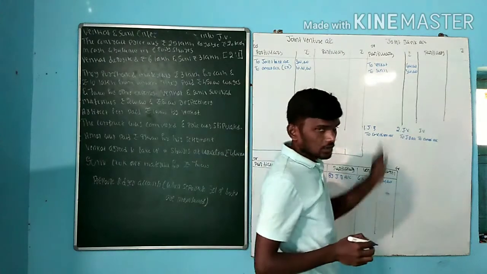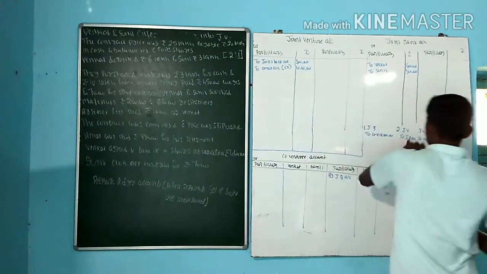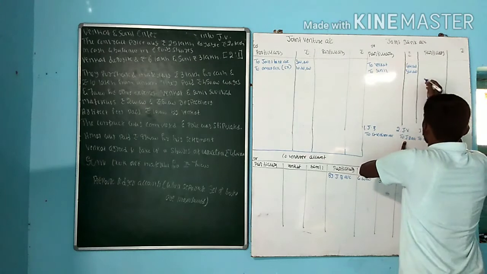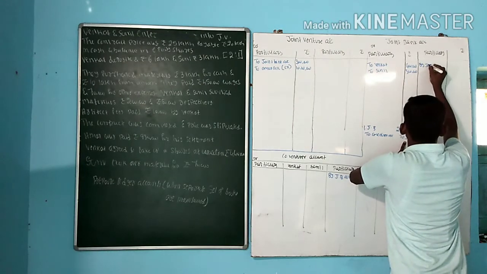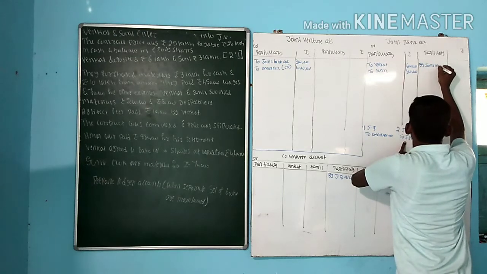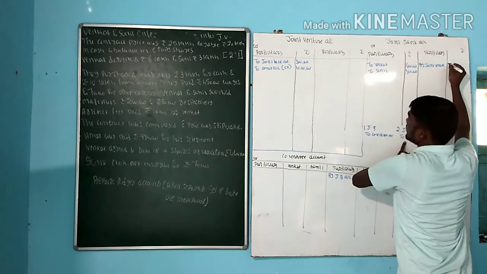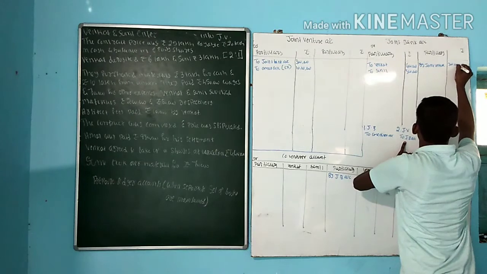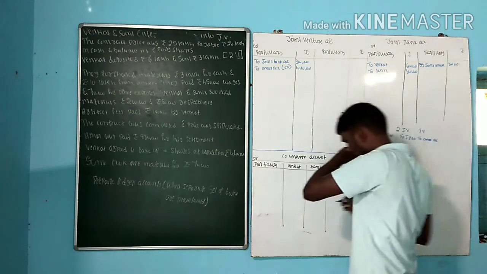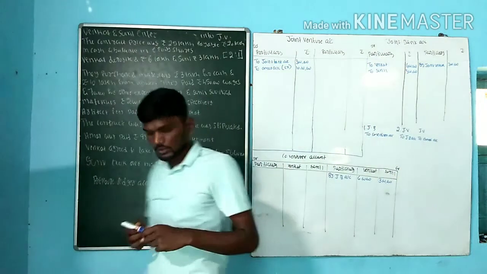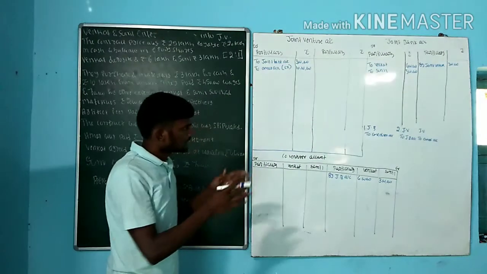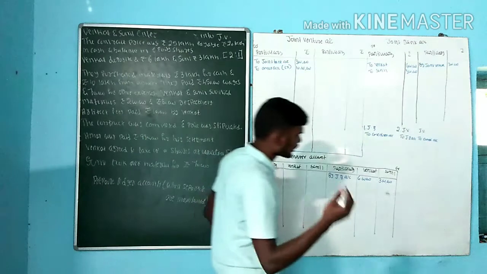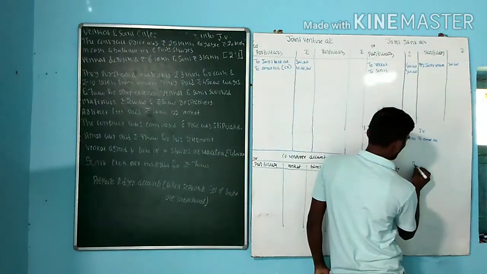Next one more, joint venture account debit to joint bank. So go for by joint venture account. How much is the amount? That is 3 lakh. Then one more, joint venture account debit to Amar account. We wrote to Amar account, but here there is no Amar account. For that, open one more account, that is Amar account.